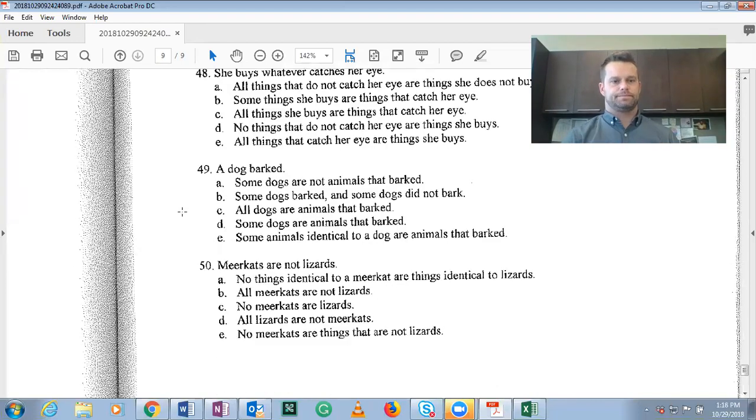A dog barked. Remember, when it's a general singular, it's not like Fido the dog barked. We can use some, because some means at least one. So some dogs barked. Well, that doesn't work either, right? Because barked is not an appropriate predicate class. We need a noun in there, as I've been saying, ad nauseam. So some dogs are animals that barked. D. Some dogs are animals that barked. A dog barked. Some dogs are animals that barked, meaning one.